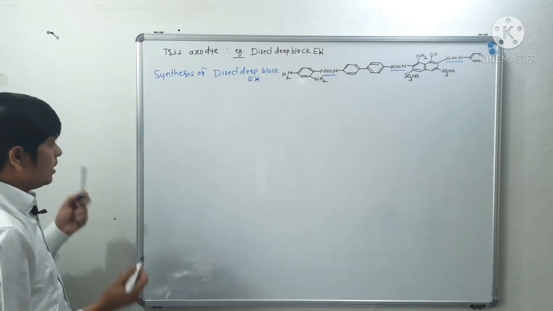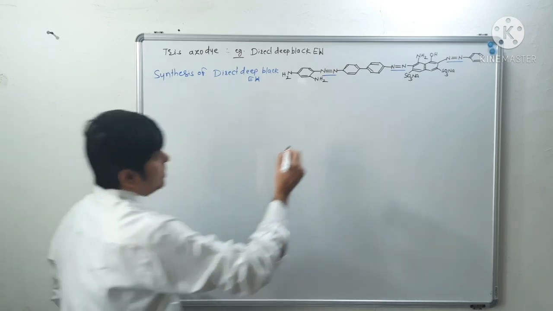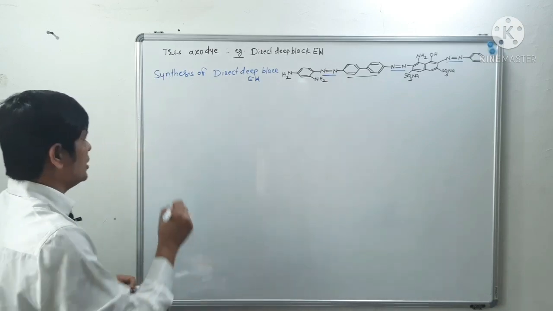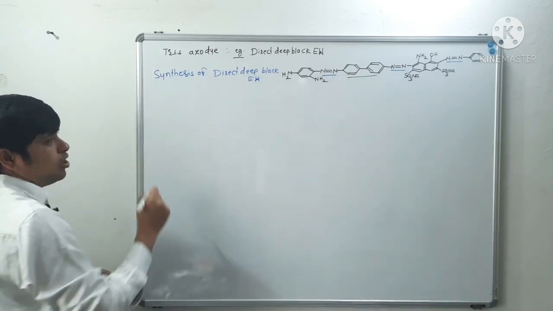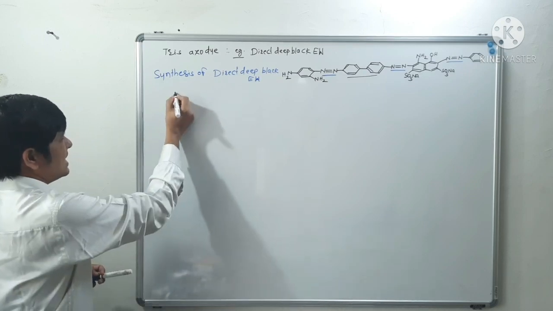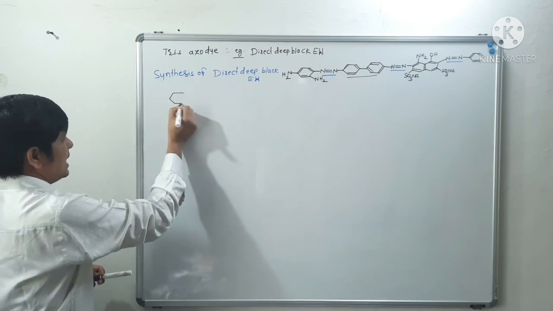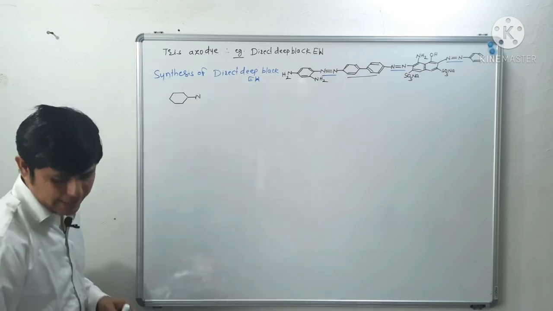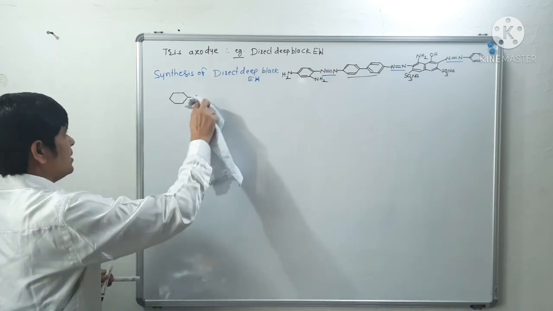In the synthesis we have to start from the benzidine molecule. In the last lecture on Congo red, we saw how benzidine is synthesized, so here we are starting directly from benzidine.